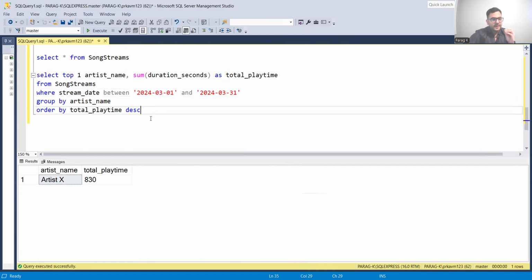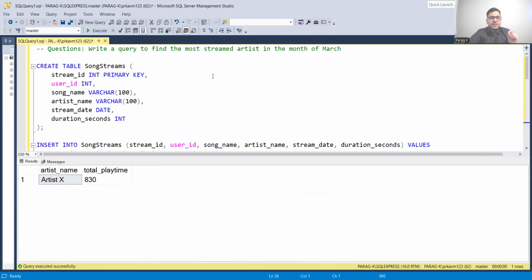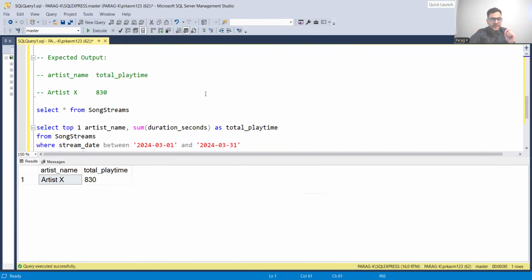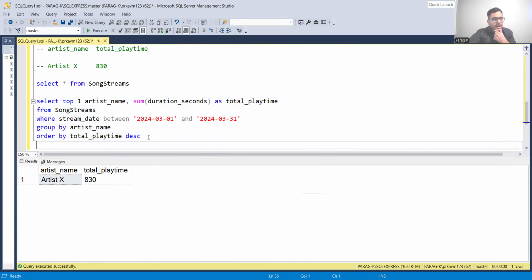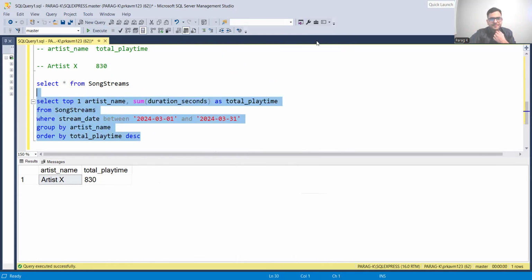This is something you might not have thought of doing, because a lot of people don't do it, saying, oh, artists XYZ, it is already ordered. But it was ordered just through sheer luck because XYZ had it that way. You have to use order by always, because they have specified that you want the most streamed artist. And that's about it for this video. For this question, you have to remember TOP 1. I think this is a good question in my view.